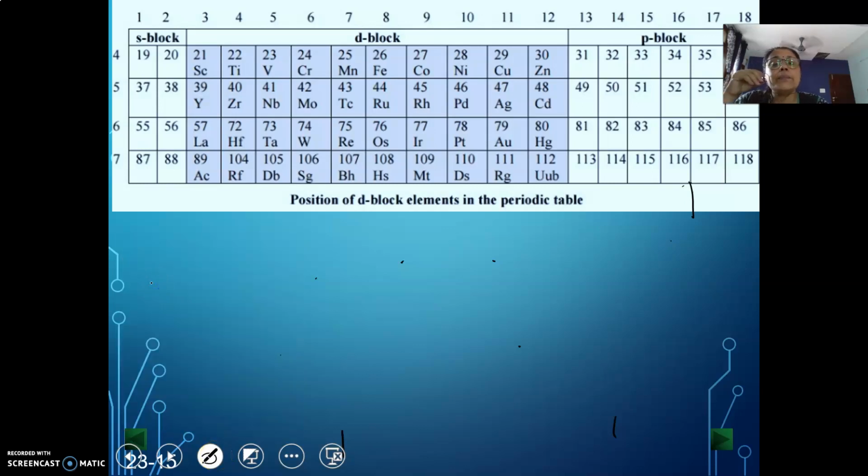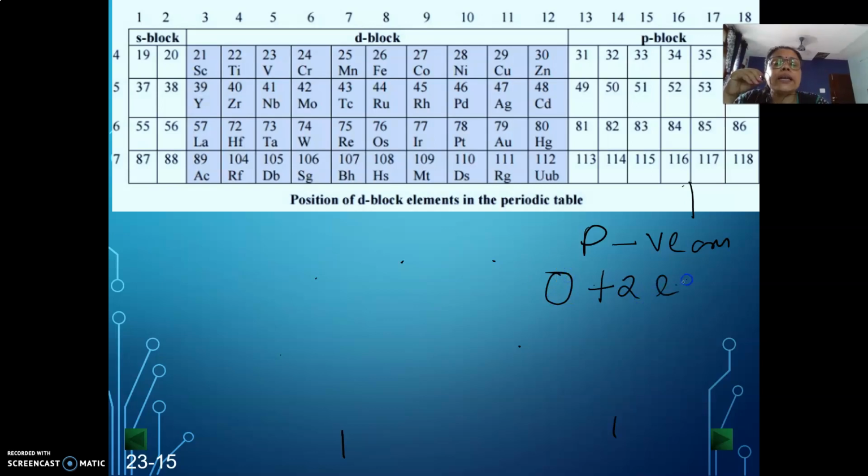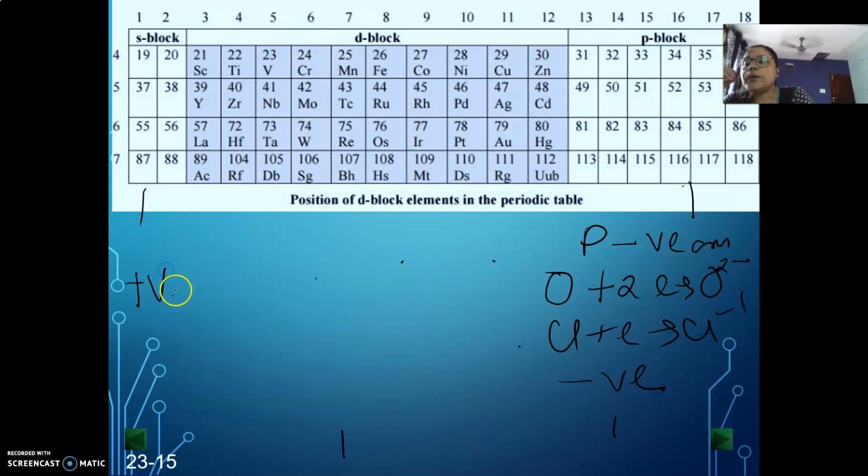What does that mean? The P block element can easily go to the negative oxidation state by accepting electrons, be it oxygen, which can easily take 2 electrons to go to 2 negative, or a halogen, which can immediately take 1 electron. So P block elements prefer to go to the negative oxidation state. S block elements prefer a positive oxidation state, and in between, the D block shows the property of both S as well as P.